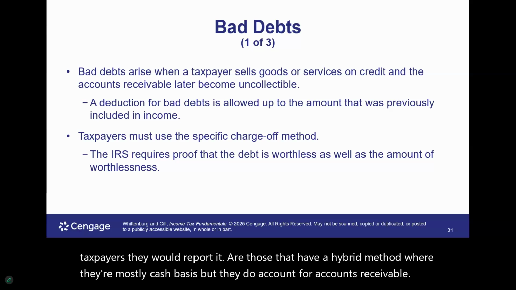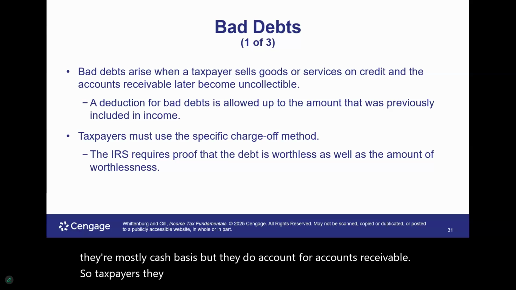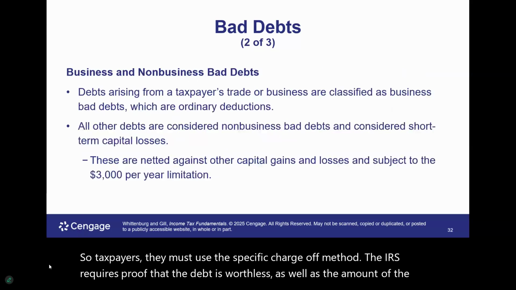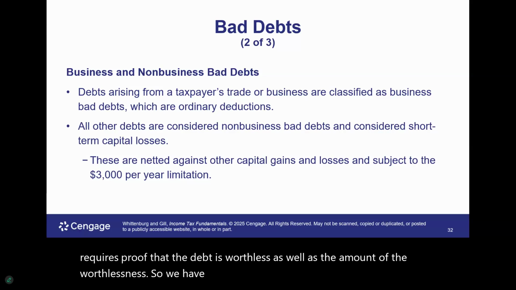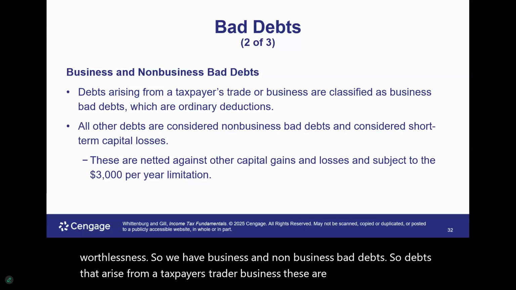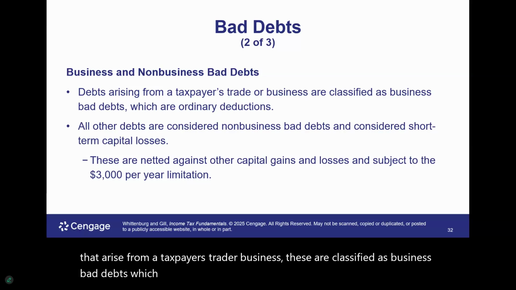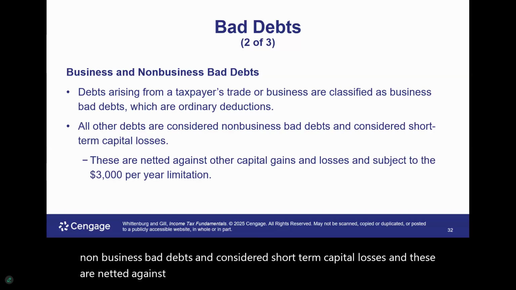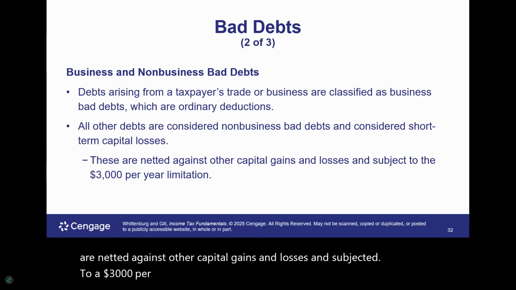So taxpayers must use the specific charge-off method. The IRS requires proof that the debt is worthless as well as the amount of the worthlessness. So we have business and non-business bad debts. Debts that arise from a taxpayer's trade or business are classified as business bad debts, which are ordinary deductions. All other debts are considered non-business bad debts and considered short-term capital losses. And these are netted against other capital gains and losses and subjected to a $3,000 per year limitation.